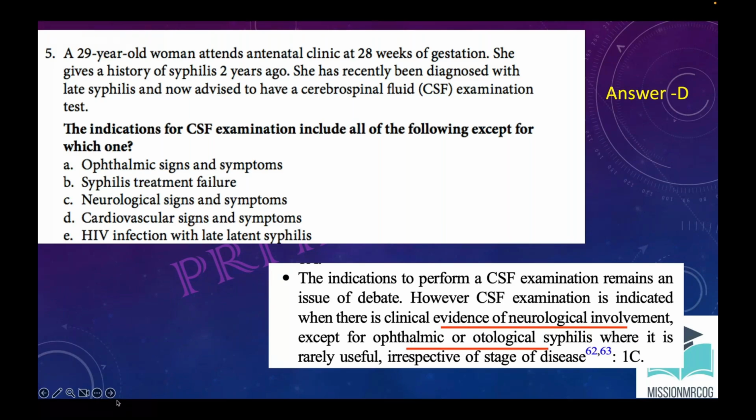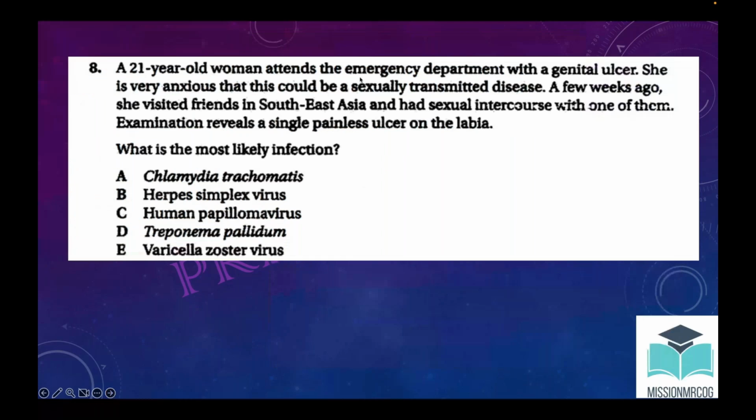Now, a 21-year-old woman has visited some friend, had sexual intercourse, and has got a painless ulcer. So, what is the most likely infection? It is very clear. We are doing class on that only. It is Treponema pallidum.